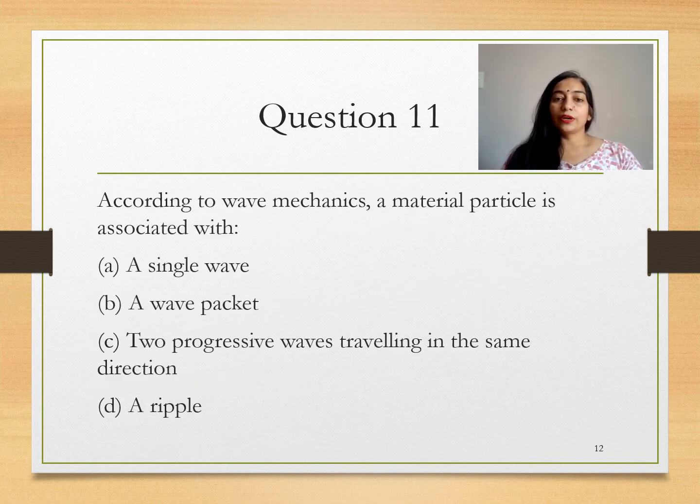The 11th question is: according to wave mechanics, a material particle is associated with a single wave packet, a progressive wave traveling in the same direction, or a ripple. So, as you all know, option B, that is wave packet. A material particle is associated with a wave packet.